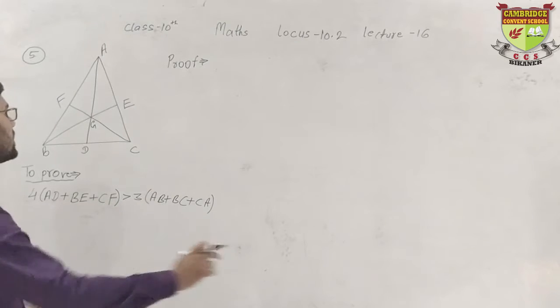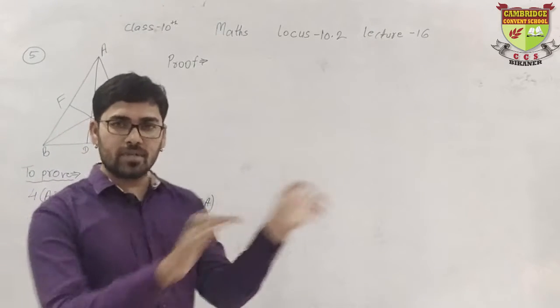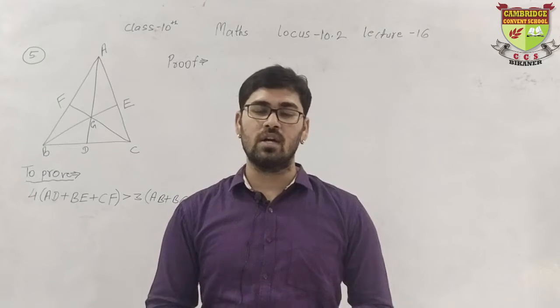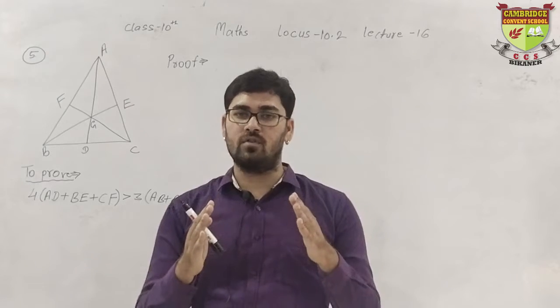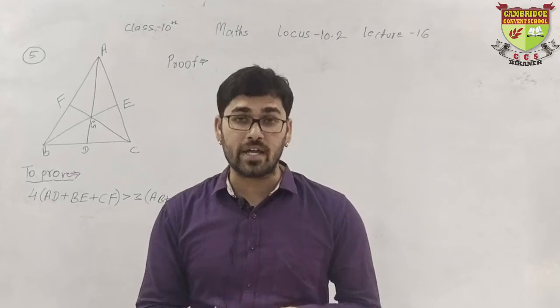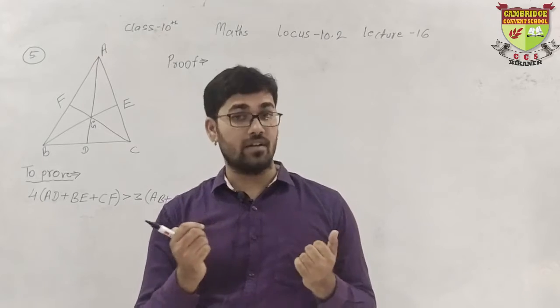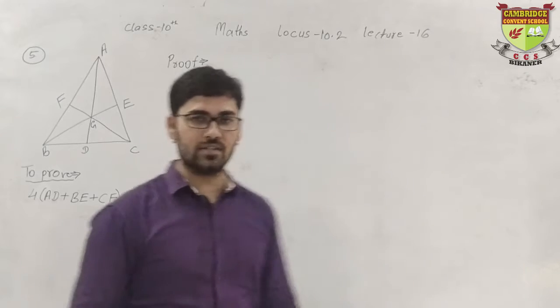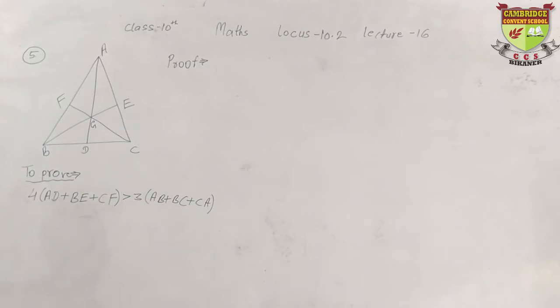Students, in the previous 2 lectures I again and again spoke about a particular theorem: the sum of 2 sides of a triangle is always greater than the third side. So by that theorem I will solve this question. See how. First you concentrate on a triangle which I name triangle AGB.